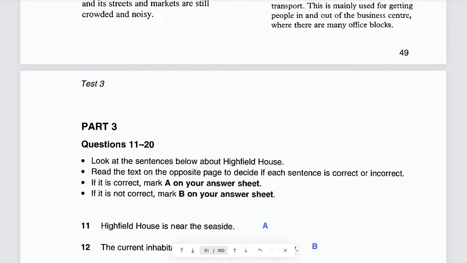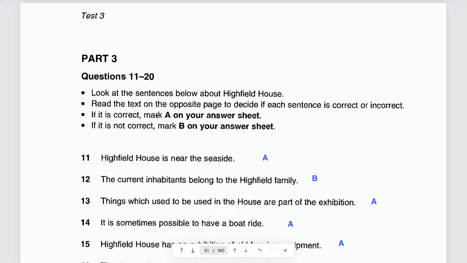Move on to test 3, part 3, reading and writing. Questions 11 to 20. Look at the sentences below about Highfield House. Read the text on the opposite page to decide if each sentence is correct or incorrect. If it is correct, mark A on your answer sheet. If it's not correct, mark B on your answer sheet. Okay?